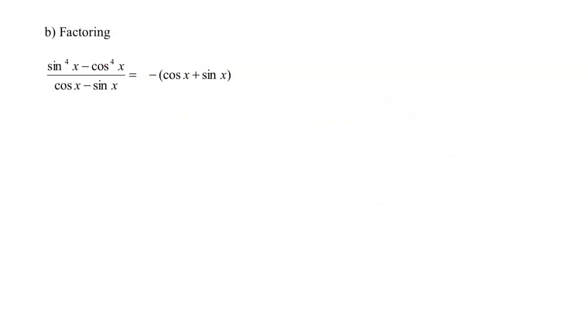Okay, here in example B, we're starting off with the fraction sine to the fourth of x minus cosine to the fourth of x divided by cosine x minus sine x. And so this is a fraction. It's not two separate fractions, so finding an LCD here won't really work. There really won't be anything to do to find an LCD, so that strategy is not really a good one.